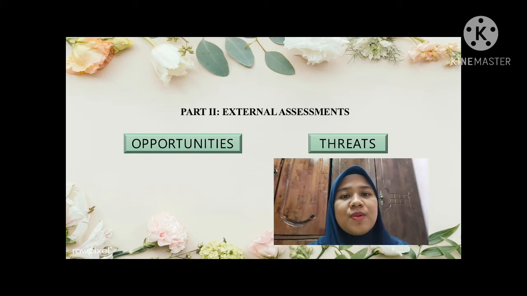Next, I will explain about the threat. The first point for the threat is about the threat of new entrants into the market. Also, Nestle is the large company and the competitors need big capital to enter the market. However, there are still companies that are able to enter the market even though it needs large capital.